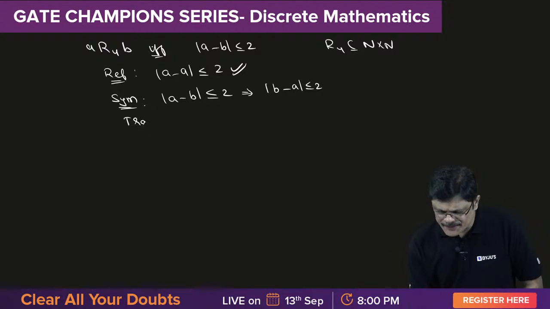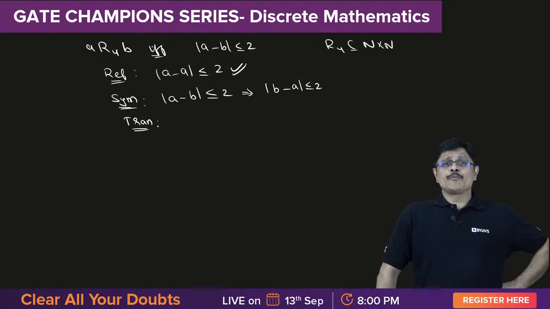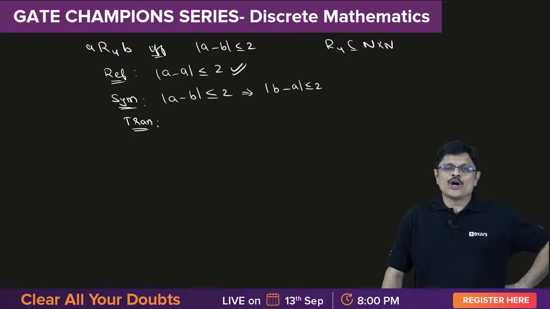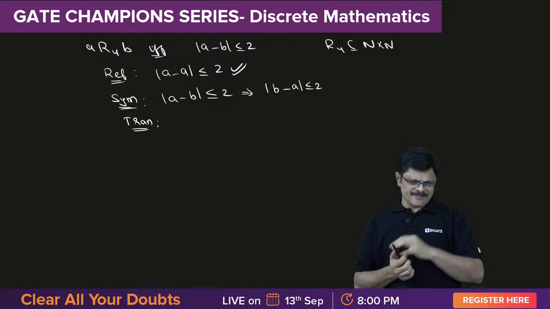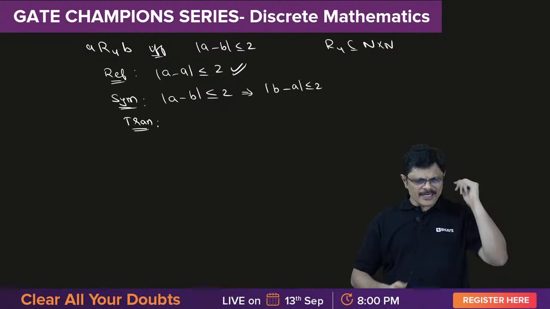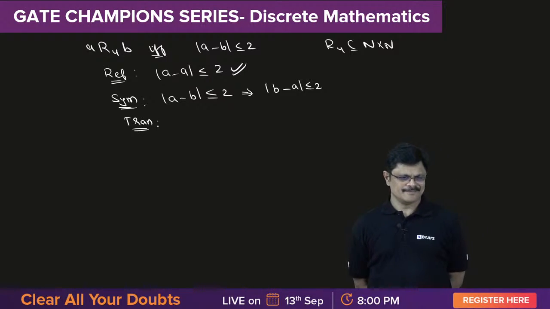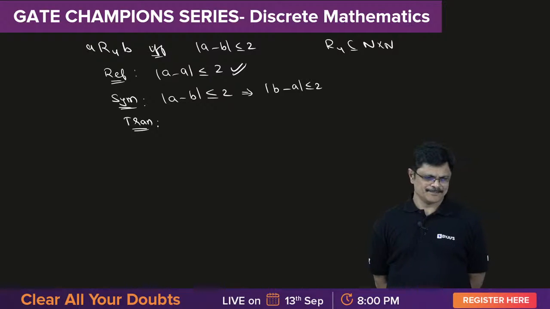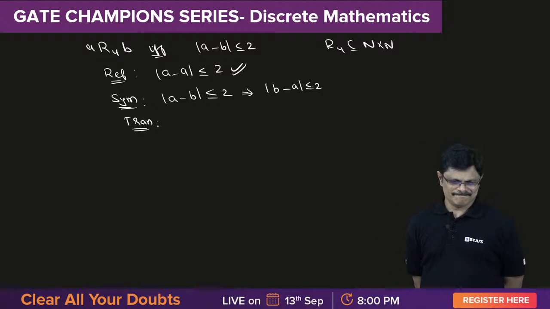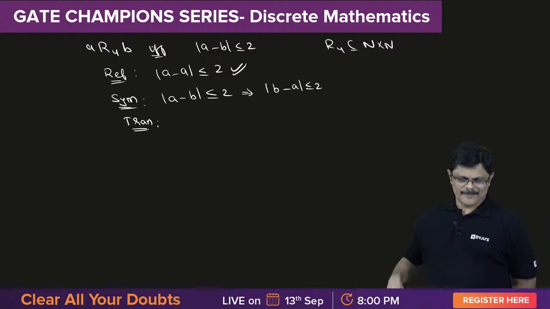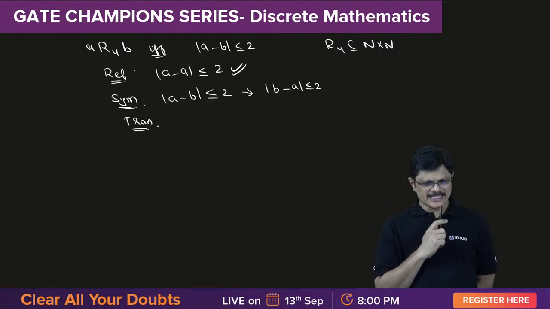Now, what about transitive? See, if you cannot get a proof for that, try to get a counter example. Just a counter example is enough, sir. Counter example is waiting for you.